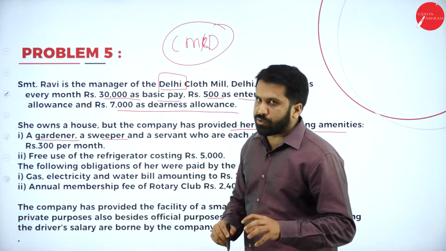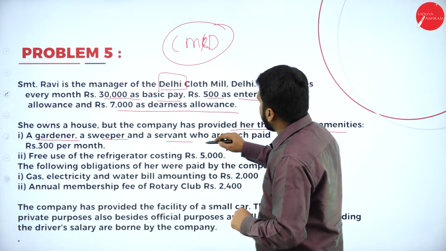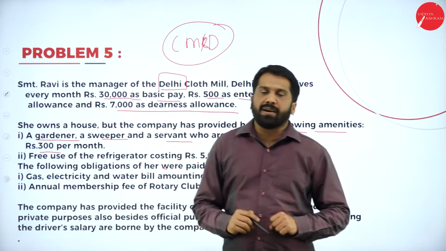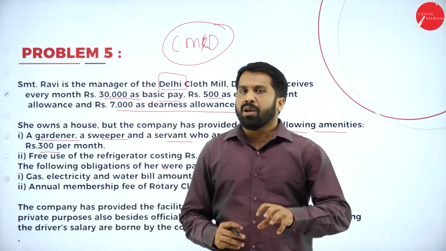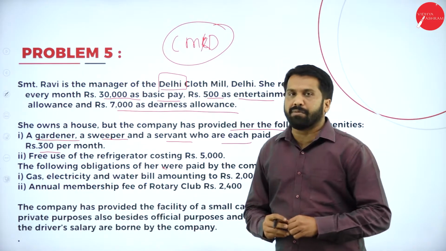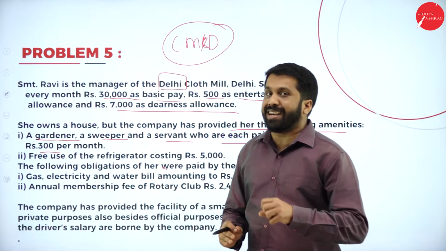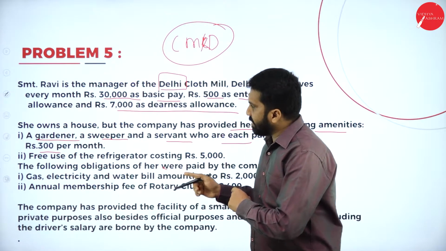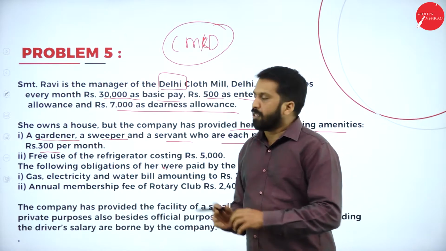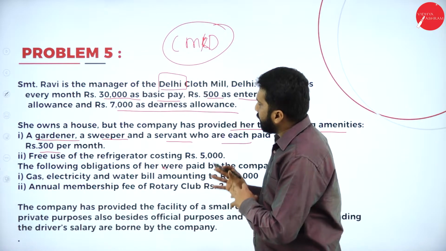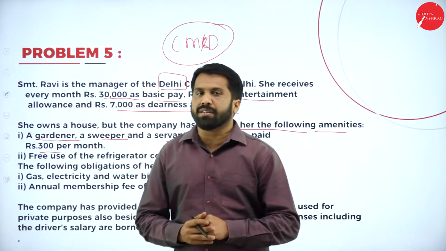Second is a sweeper and servant, who are each paid 300 per month. As I told you in the previous session, whatever is paid for gardener, sweeper as well as servant, there is no exemption for these people. Why? Because these are part of the perquisites.